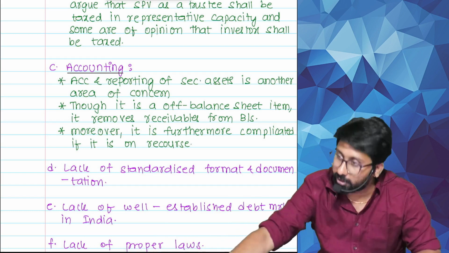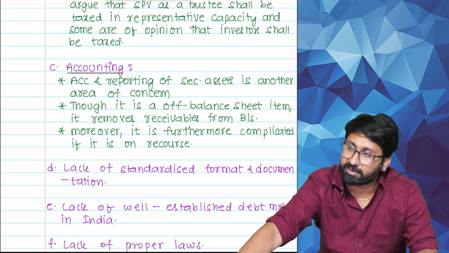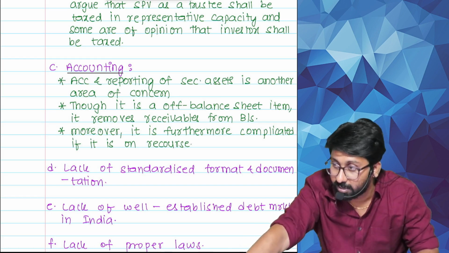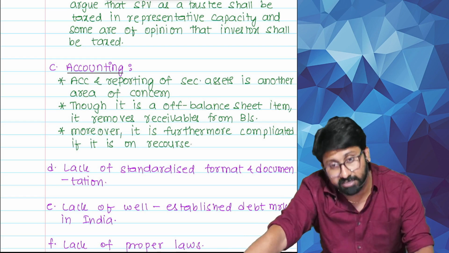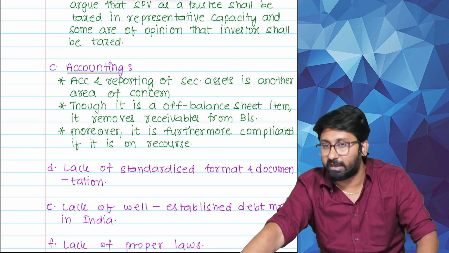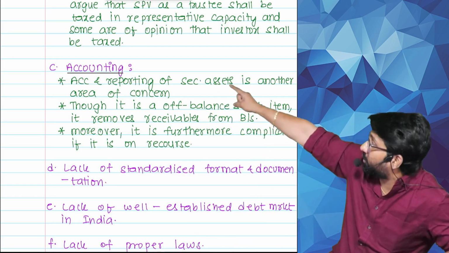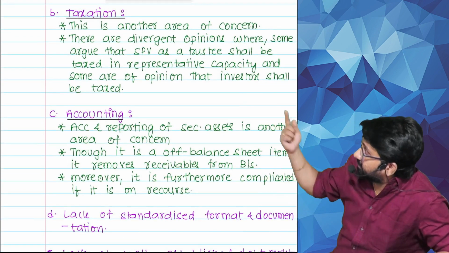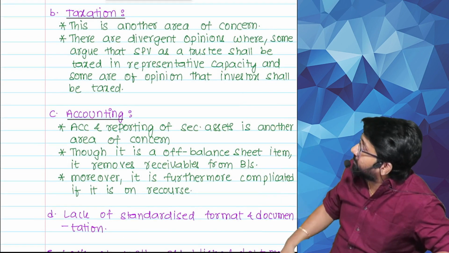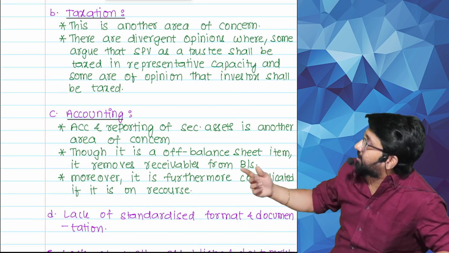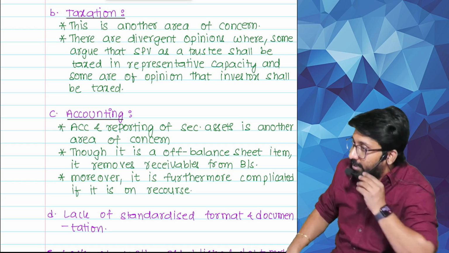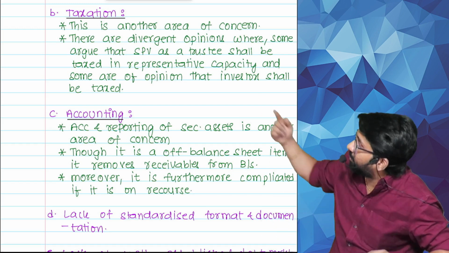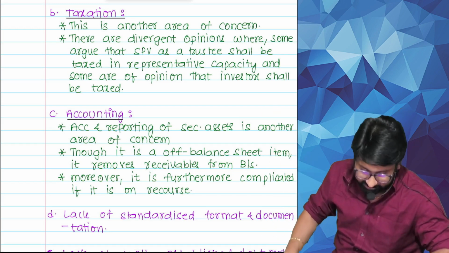Even till now, 115TA, TB, TC came. Those are exemptions given to them. Now, whom to tax is always a debate even till today. There is no proper clarity from the income tax department. That's problem number 2. Please read. This is another area of concern. There are divergent opinions where some argue that the SPV as a trustee shall be taxed in representative capacity, and some are of the opinion that investors shall be taxed.